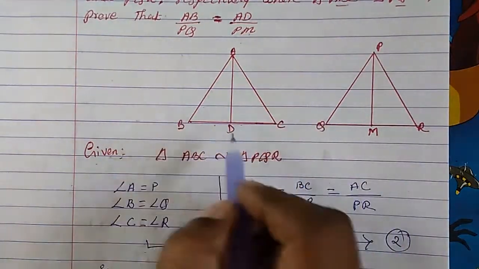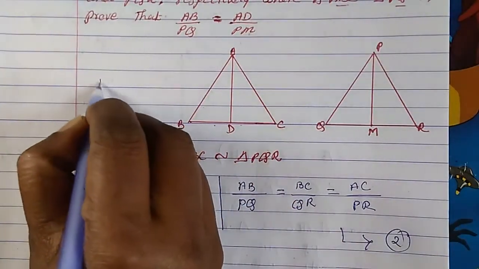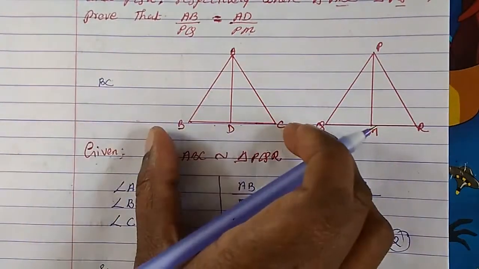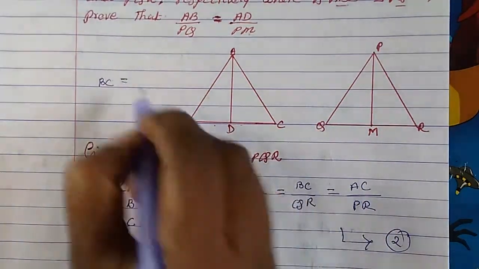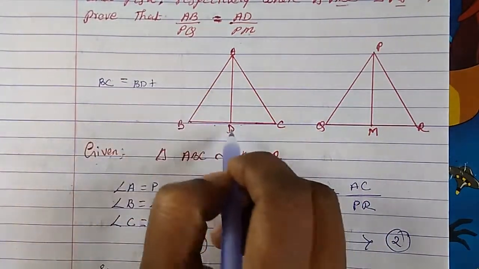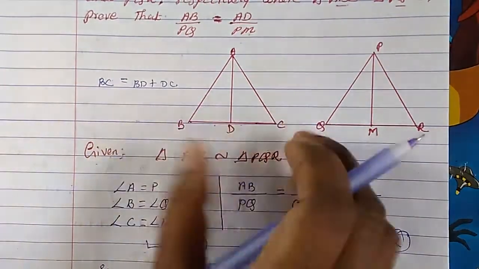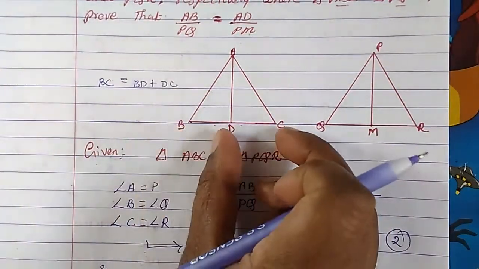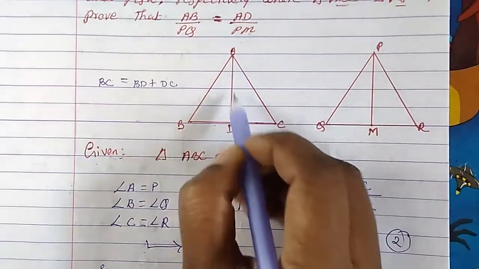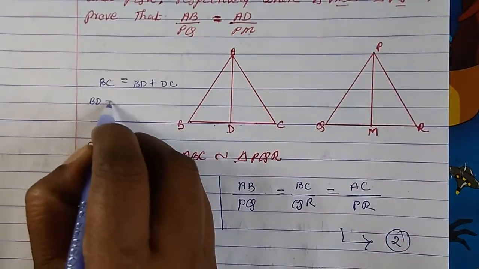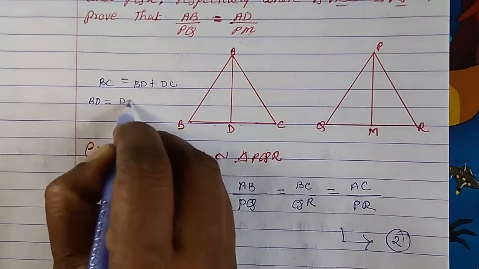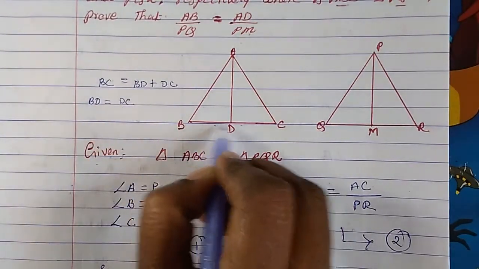So here I'll write down and show: this BC is equal to BD plus DC. Since this is the median, it divides equally, so BD will be equal to DC, because this part will be equal to this part.